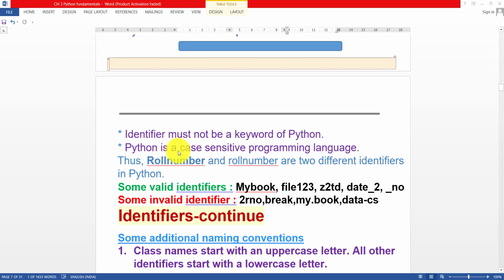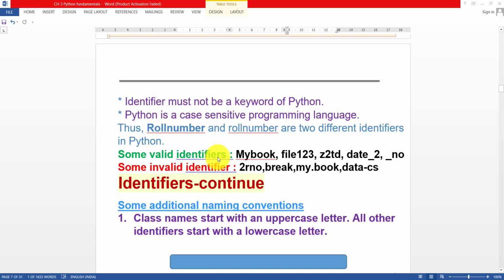Next, Python is a case sensitive programming language. I already made this clear: if you define roll number in lowercase, that is a variable, and Roll number with a capital letter is a different variable. So both are different identifiers. Thus roll number and Roll number are two different identifiers in Python. You can assign a different roll number to each variable, so both are treated differently in Python.